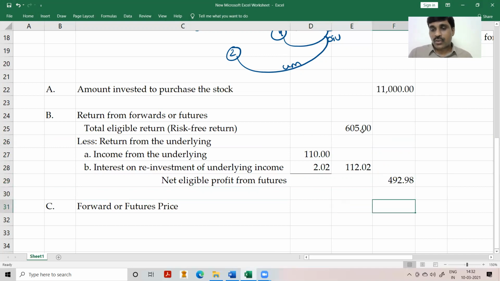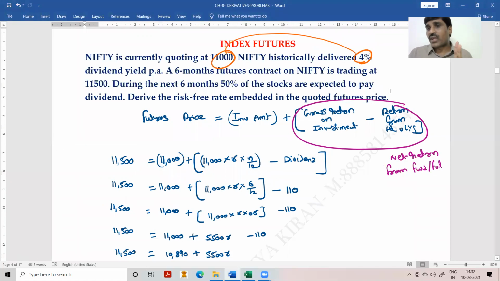So accordingly, my futures price will be 11,000 plus 492. So this will be 11,492. That's it. Therefore, no use of formulas, no S0, no other formulas. Just understand the concept. So in this problem, what are the 2 assumptions we have taken? One assumption is that the price of each index point is 1 rupee, and another assumption is that the dividend is received exactly after 6 months. Therefore, there is no opportunity to reinvest the dividend.